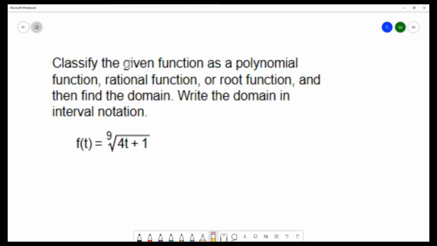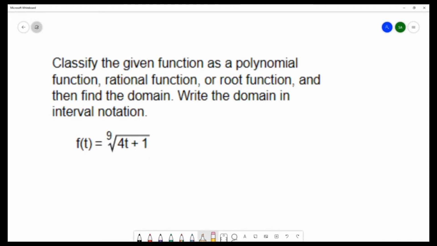Classify the given function as a polynomial function, a rational function, or a root function, and then find its domain. Write the domain in interval notation. The function that we want to classify is f of t equals the 9th root of 4t plus 1.